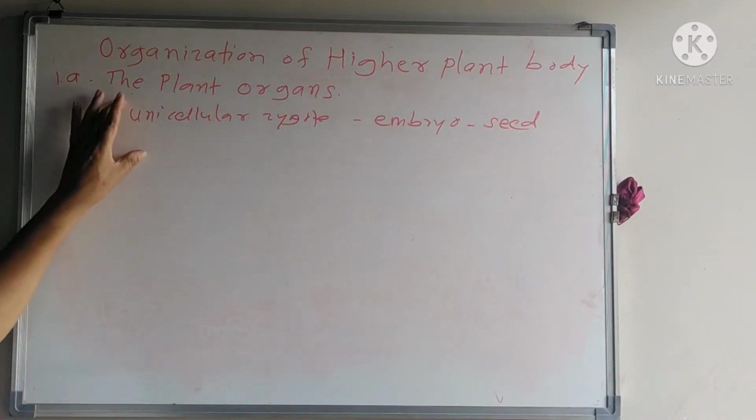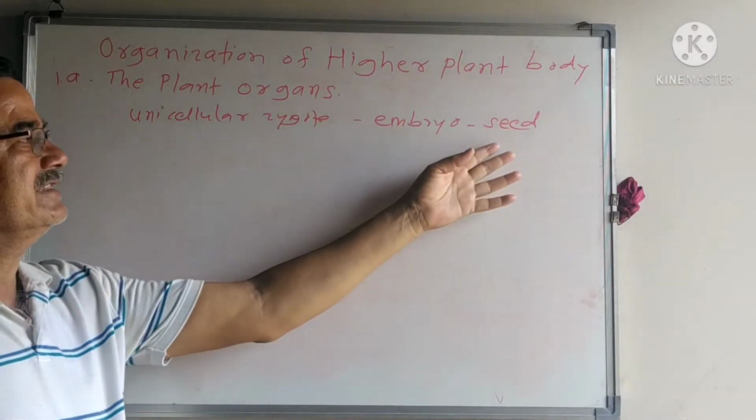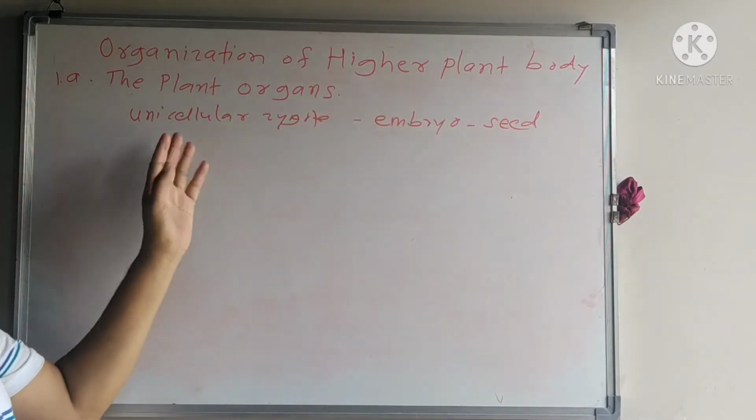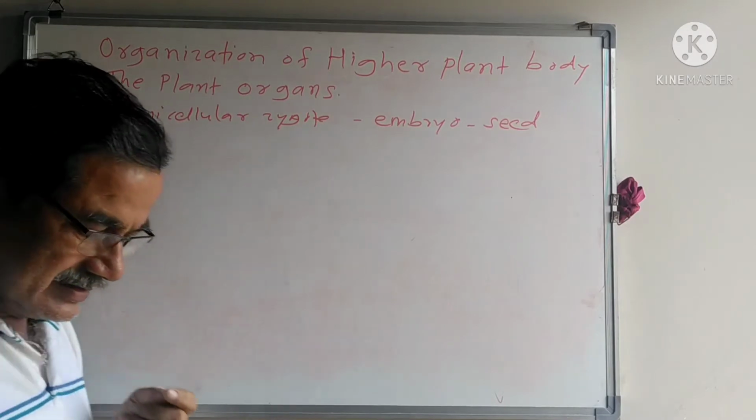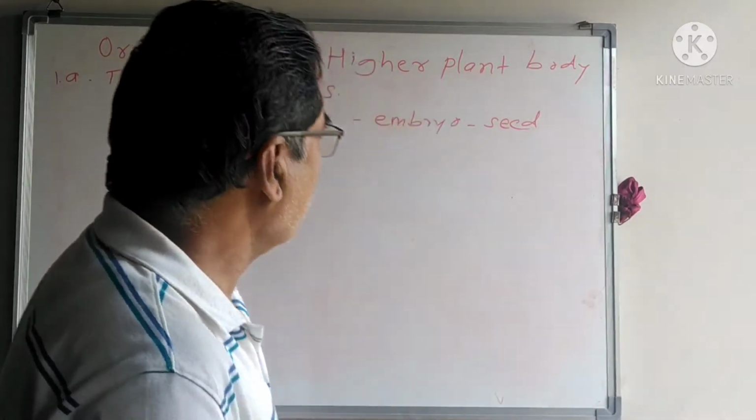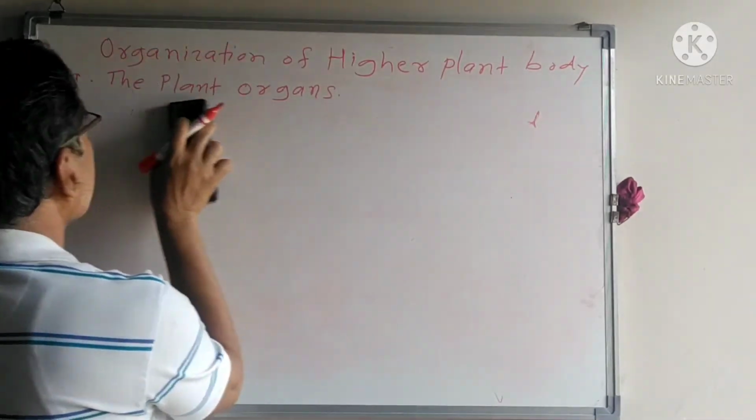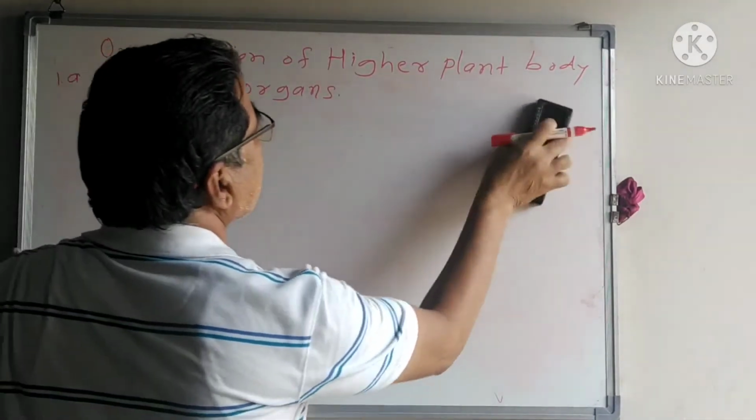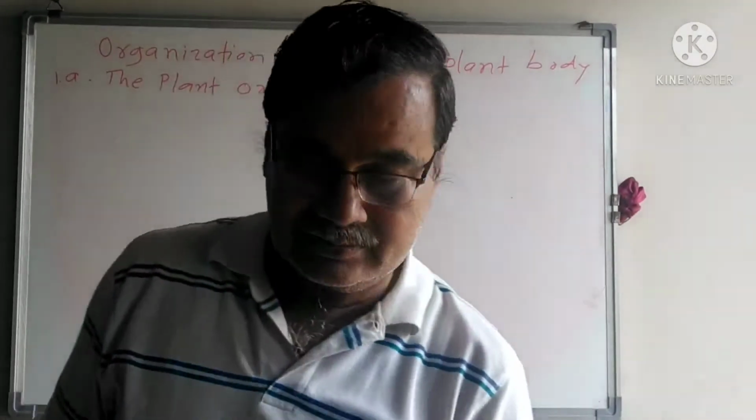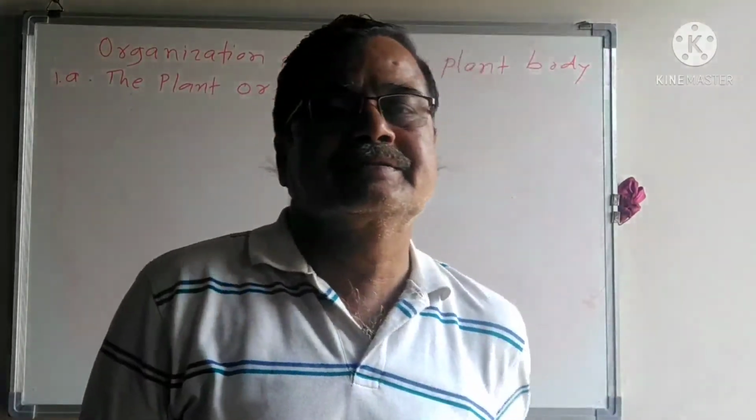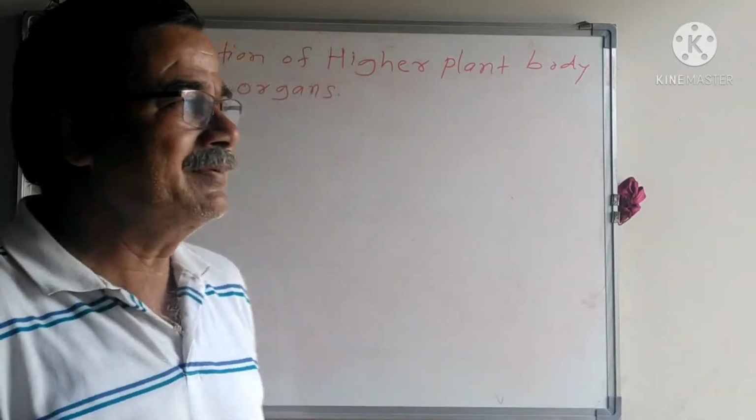For the formation of a new plant, the seed is essential, and it develops from the unicellular zygote into the multicellular embryo in a seed. The germination of the seeds requires energy. It requires water and minerals. Higher plants develop the food material.